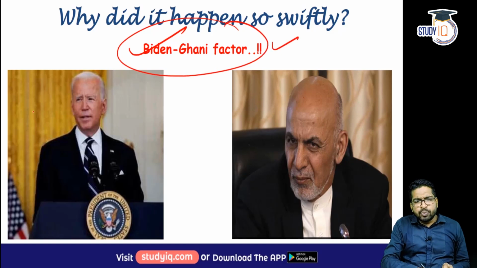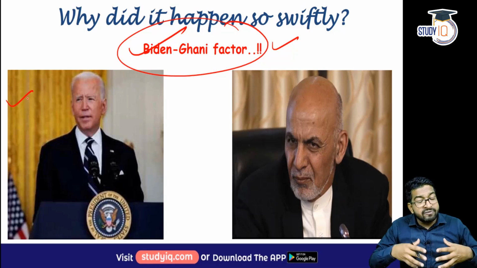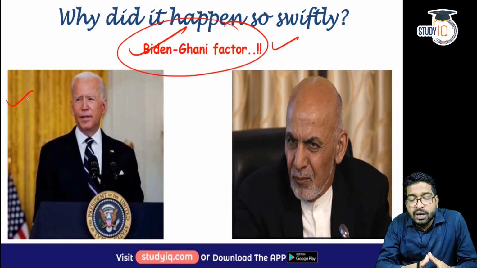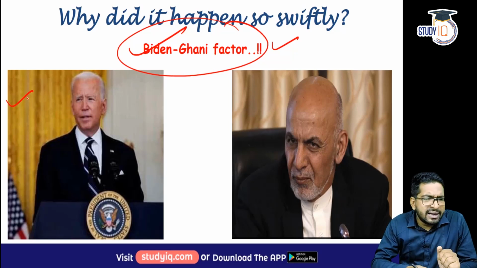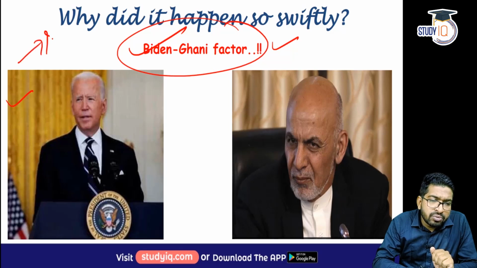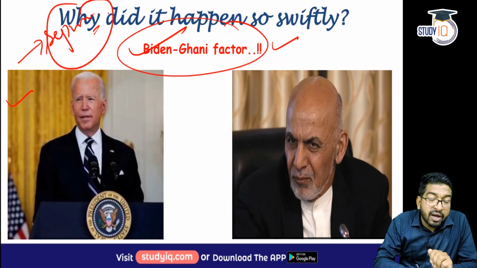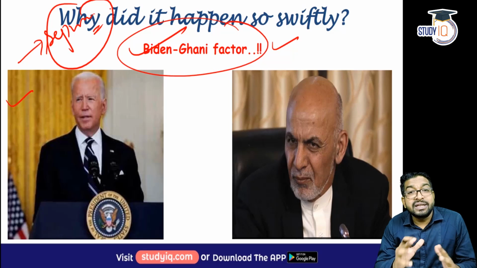Now let's first talk about Joe Biden. I told you Joe Biden started his presidency in January 2021. Now everybody was looking at him. What would be his approach toward Afghanistan? He kept a lot of people guessing initially, but later on he did say that we are going to withdraw by September 2021. Again, there was nothing new in it.